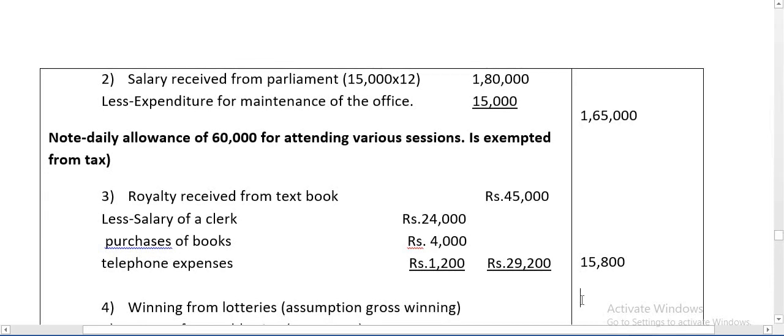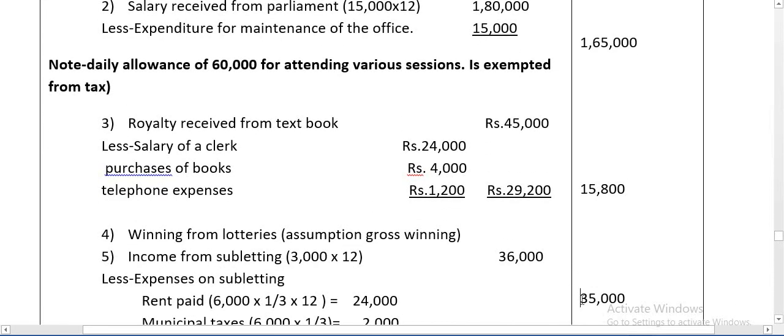Next point, that is winning from lottery. When the winning from lottery is directly given in the problem, if it is more than 10,000 and nothing is mentioned, your assumption is that it is gross winning.